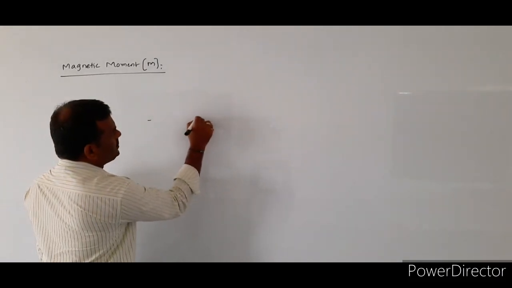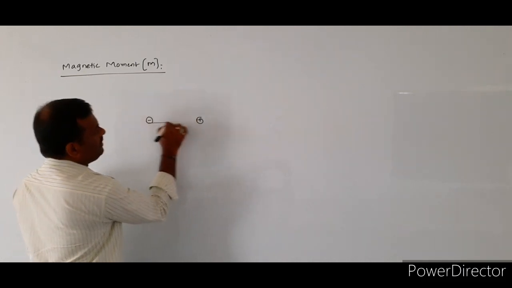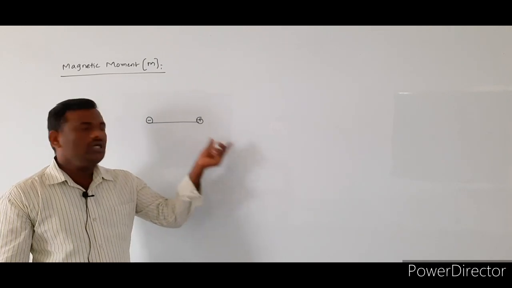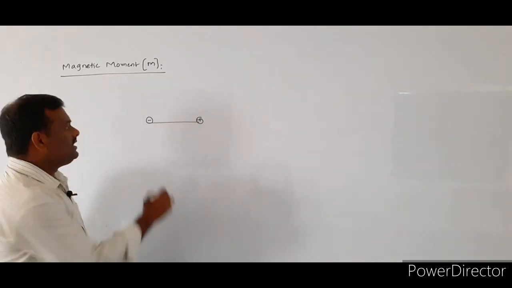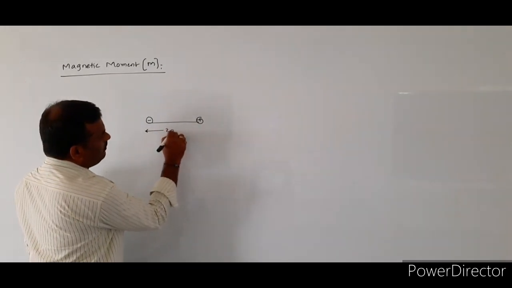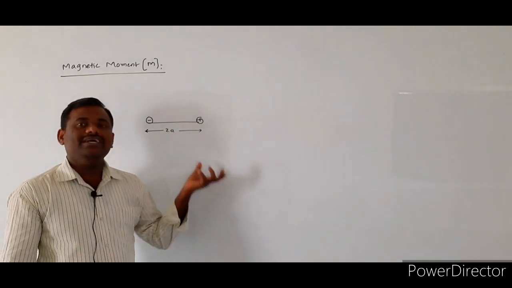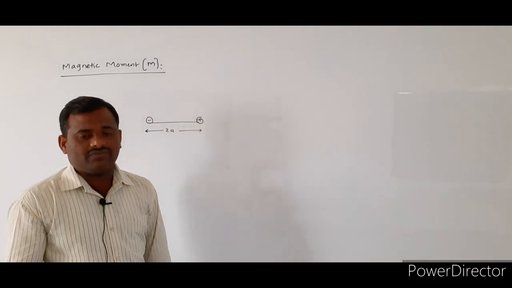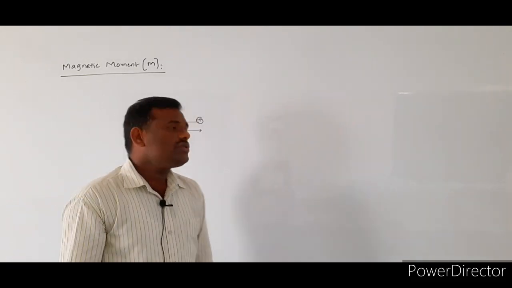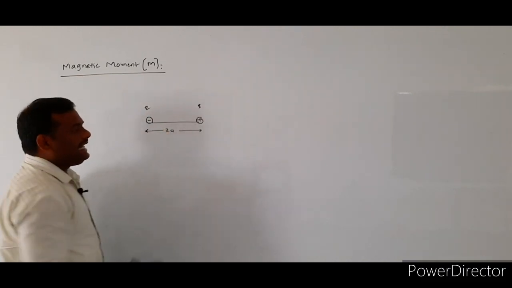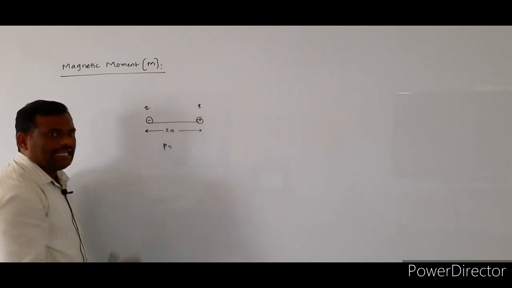It is a combination of two equal and opposite charges which are separated by a definite distance of separation. Such a combination we call an electric dipole.